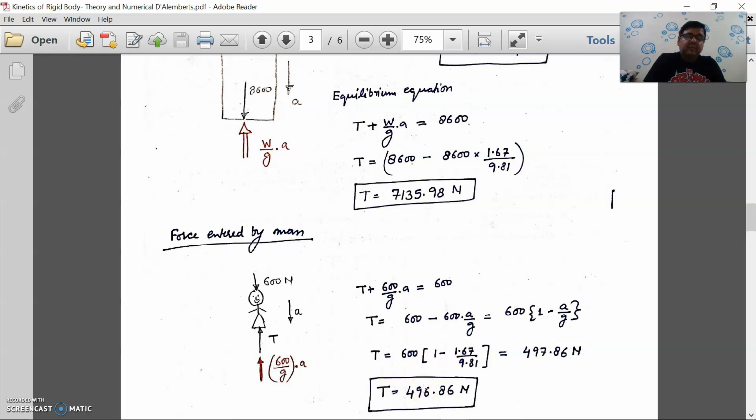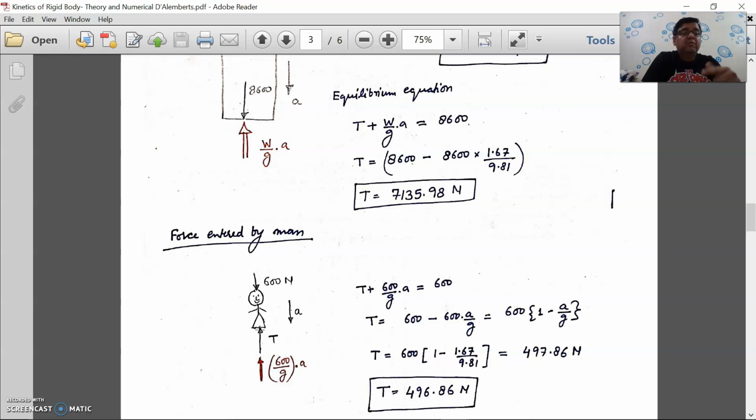Now as I told you in the very beginning, this question is a very practical one. Now see, let us say unfortunately at some point of time the rope just fails, right? That is, there is a fracture in the rope and the rope fails. Then at that time a will be equal to what? g. And what do you mean by this? That means the reaction experienced by the man from the ground will be equal to 0.